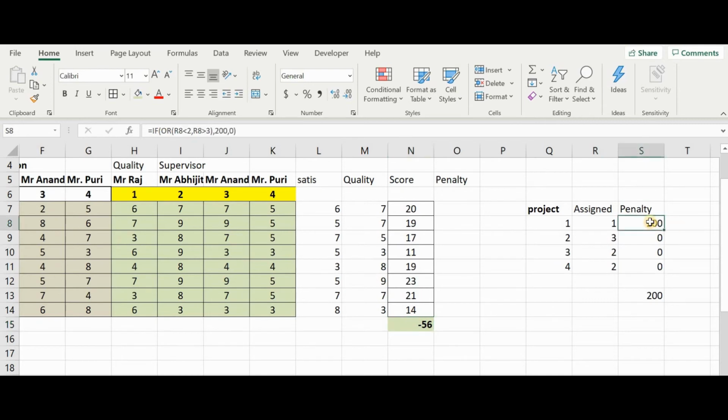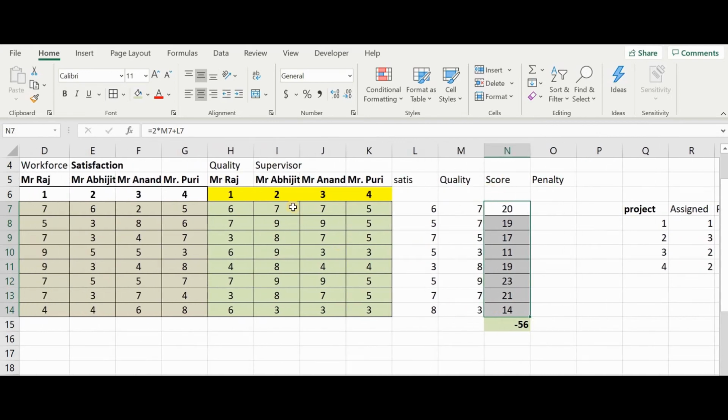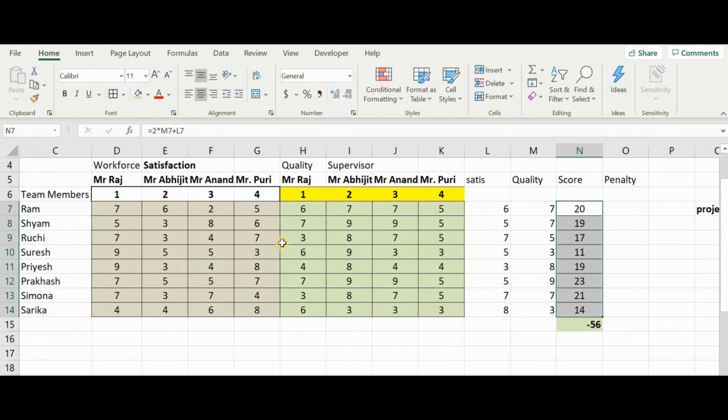Firstly, there should be no penalty, so there should be a 2 here. The moment there is a 2 here, see, this becomes 0 and this increases. So Control Z. So one is minimizing the penalty, and second is to see that these scores are maximized. These scores will be maximized how? When the best combination is taken, wherein the highest score is achieved.